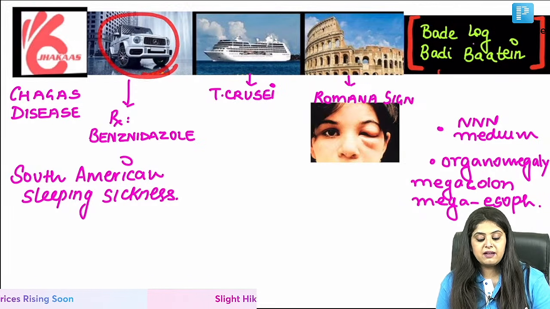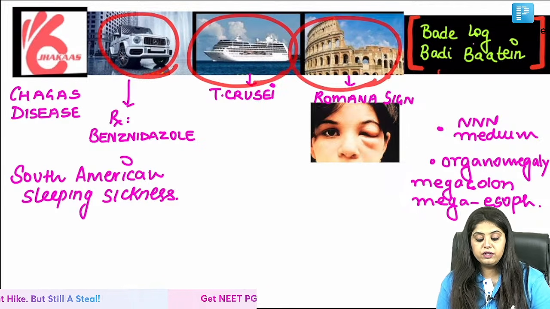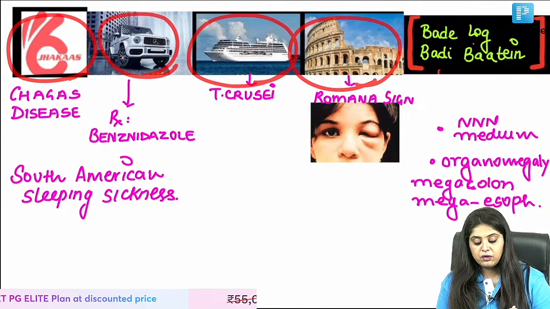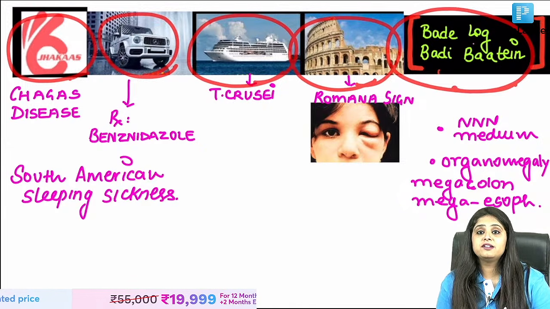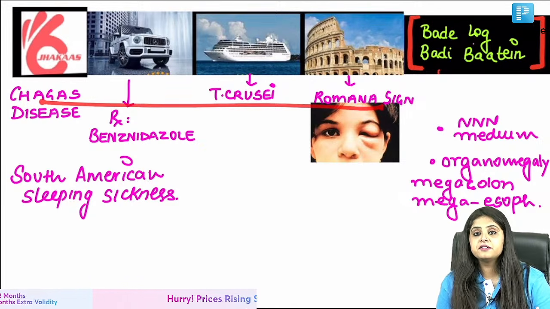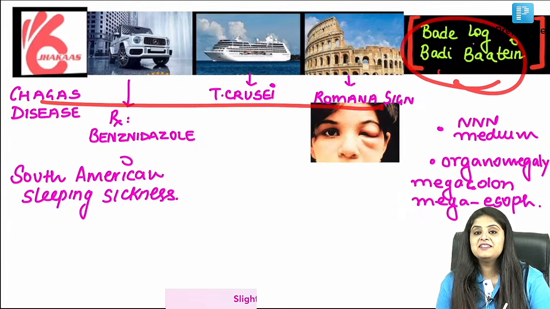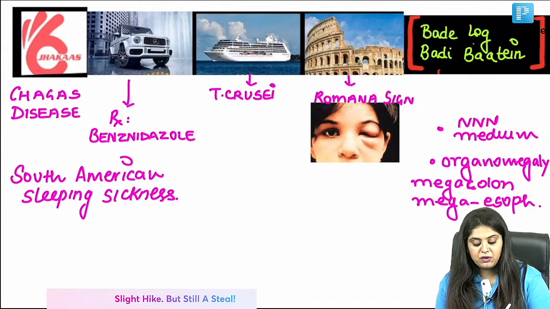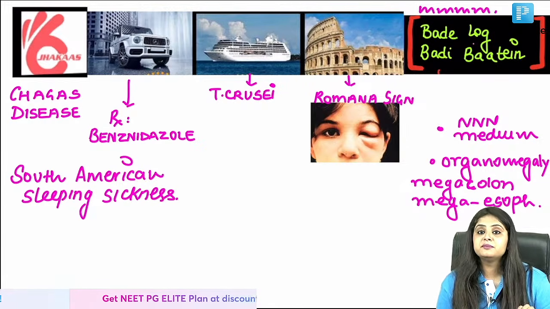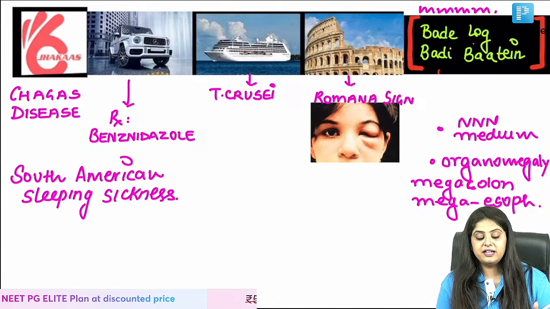And the South American couple will be very rich. The rich couple will have a Mercedes Benz G-Wagon, will travel on a cruise, will go to Rome, will lead the most jhakas life always. And of course, we will taunt such a friend of ours saying, Bade log badi baatein. If any friend of ours ends up living such a life, then of course he must not be a doctor. And then he will end up being called this. But before calling Bade log badi baatein, we have the taunting thing. Taunting thing is, bade log badi baatein. Now, why did I tell you this story?